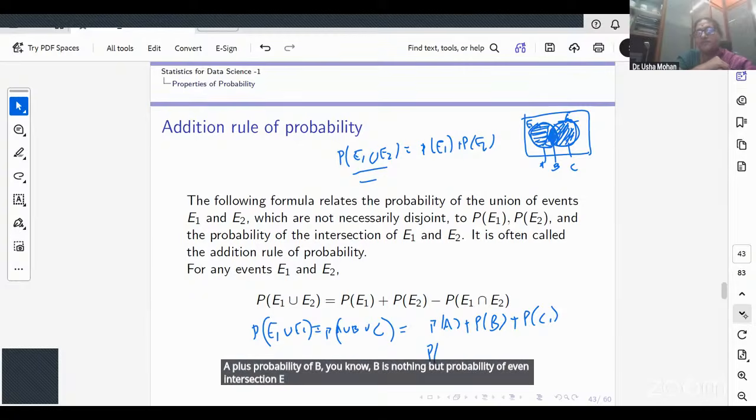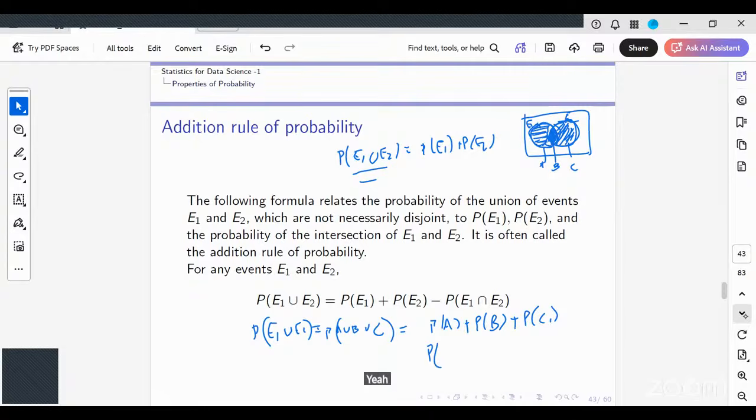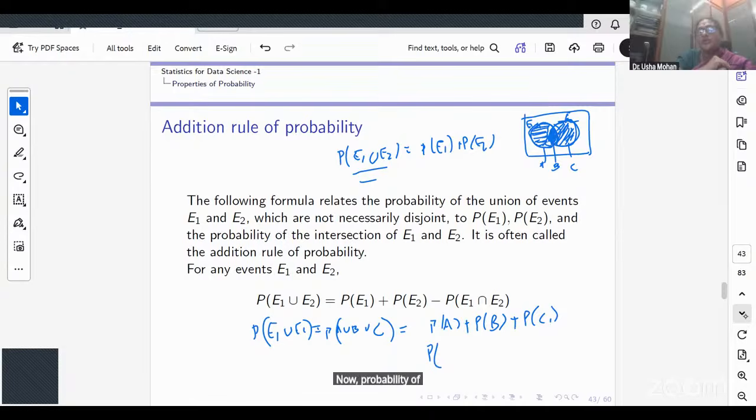Would you all agree? Now, probability of A is probability of E1 minus probability of A intersection B. Probability of C is probability of E2 minus probability of A intersection B. Is that right?